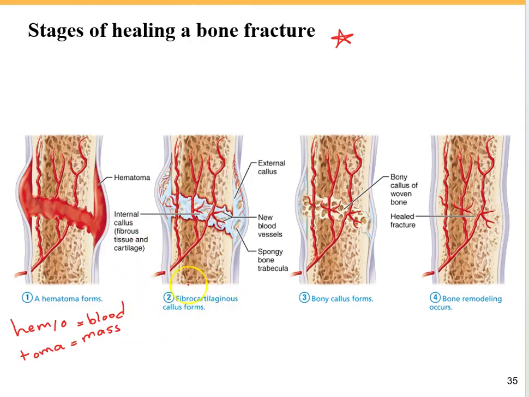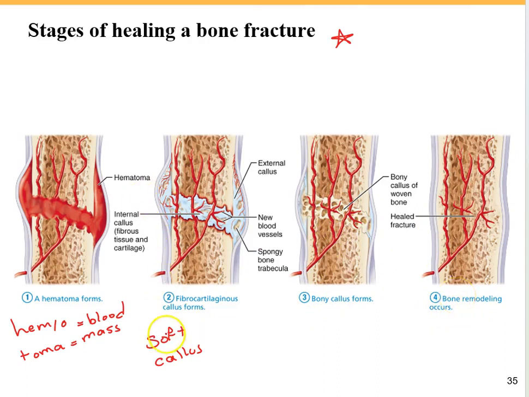So at this stage we have fibrocartilaginous callus formation, also called soft callus. Then at the next stage, the soft callus starts becoming bony, as ossification happens inside of the soft callus, and then we're going to have the bony callus formation. And then the final stage is bone remodeling.